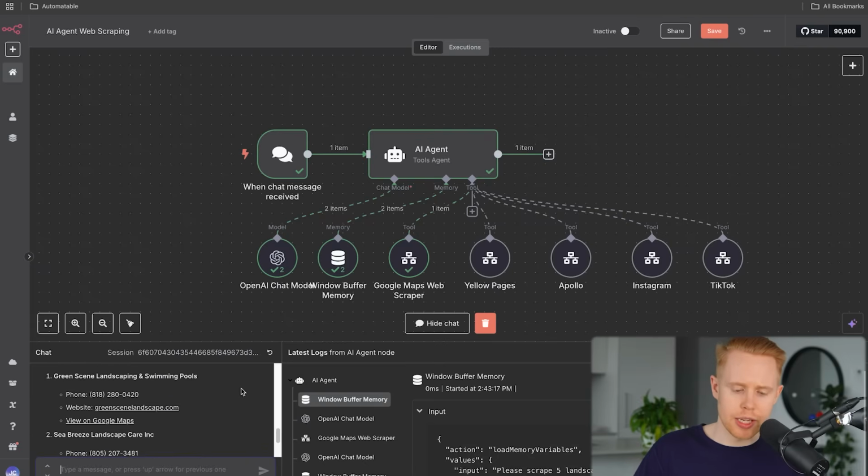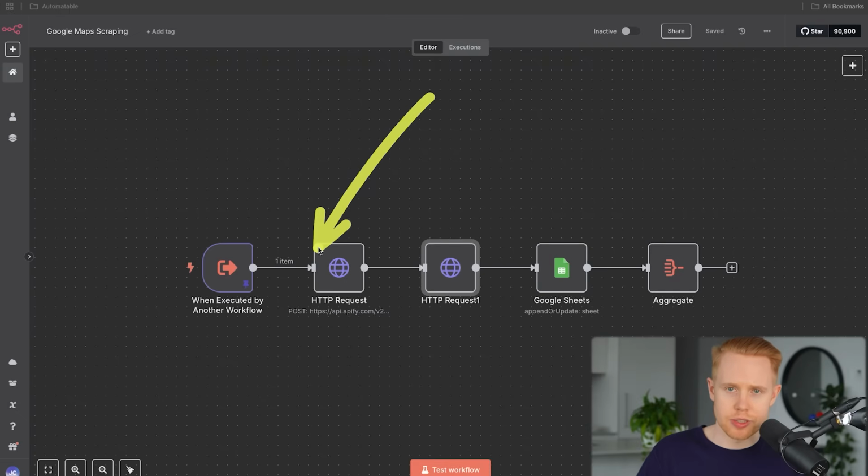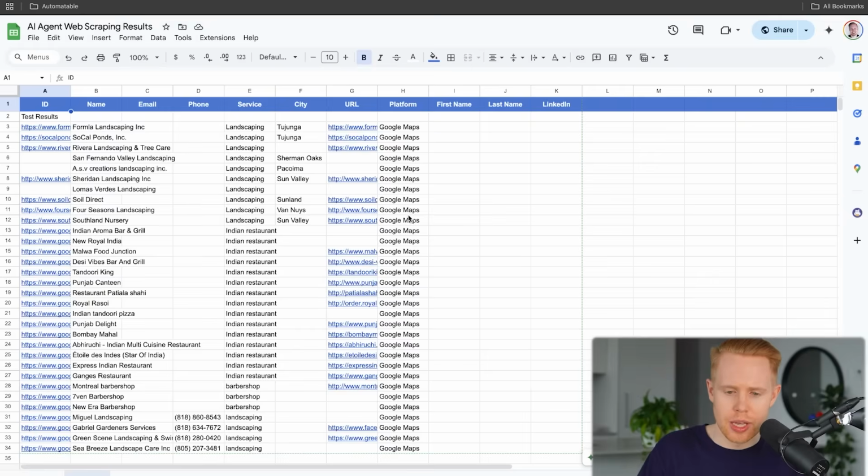Now, in this instance, it just gave me 2. And the reason why it gave me 2 there was because I had actually set a hard limit here for just 2 searches. I always like to test with really small sample sizes, because otherwise if you set it for like 10,000, it can add up in expenses really, really quickly. So it's just better to test with small amounts of data.